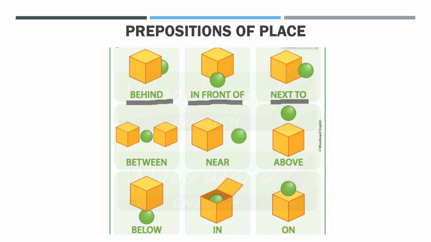Between means en medio de, when there are only two aspects here, like two boxes in this case. The ball is in between the two boxes. Near, cerca. Above, arriba. Below, abajo. In, dentro, enclosed space, as we can see. On, sobre.